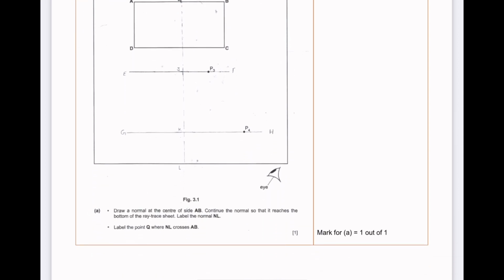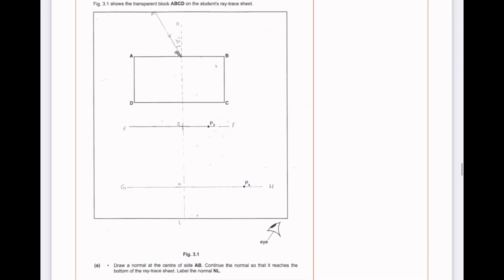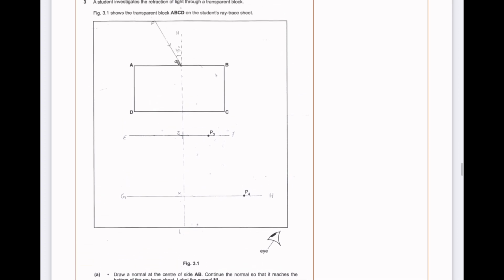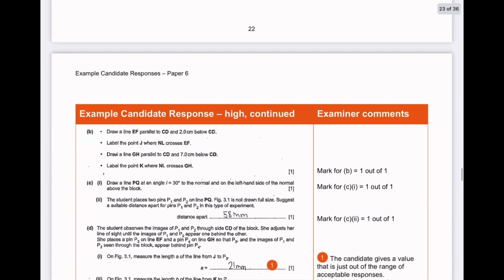A. Draw a normal at the center of the side AB. That's exactly what the student did. She drew a normal exactly between AB. Continue the normal so that it reaches the bottom of the ray trace sheet. Label the normal NL. That's what the student did. She labeled it correctly, NL. Label the point Q where NL crosses AB. Where NL touched AB, she marked Q exactly. So she's been given 1 out of 1 for this.